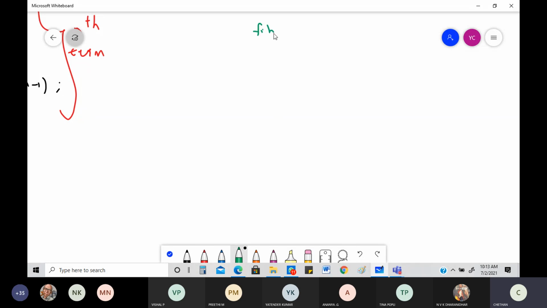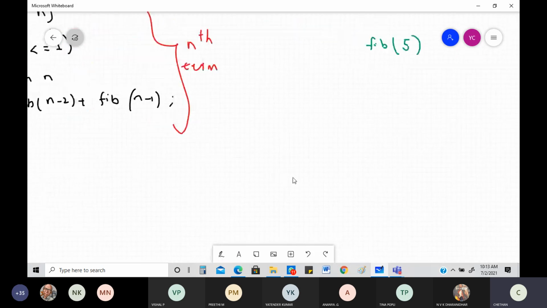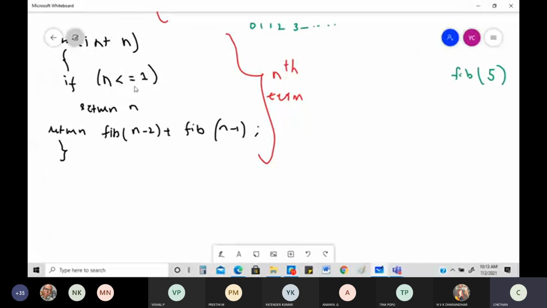If I want to figure out the Fibonacci series of number 5, which is up to 5 terms, how do you think this will be done? It will be done using the last function. As you can see, if n is less than or equal to 1, we are going to return n.